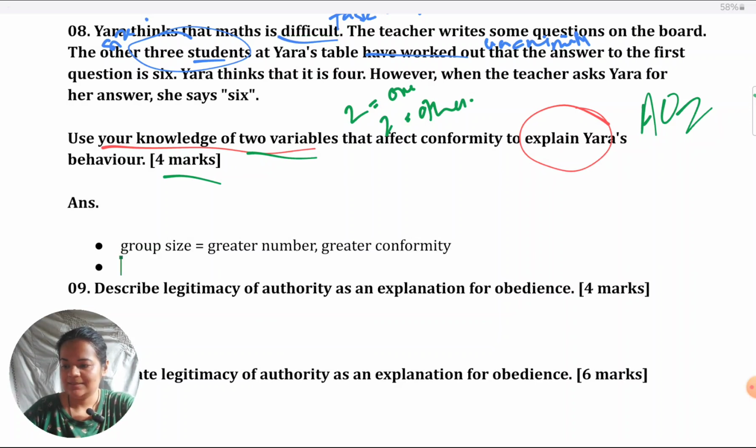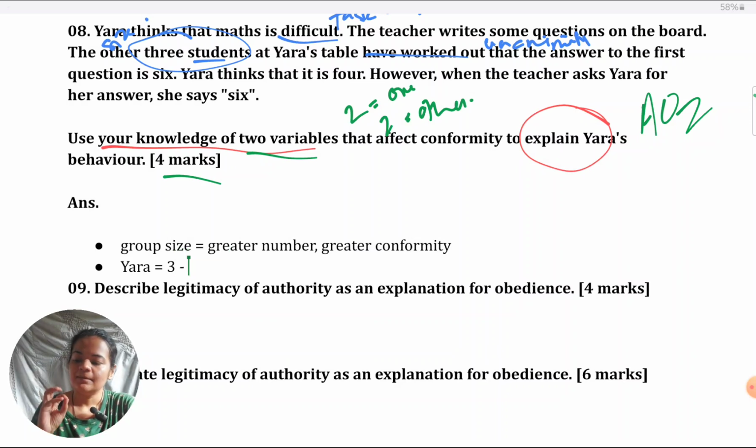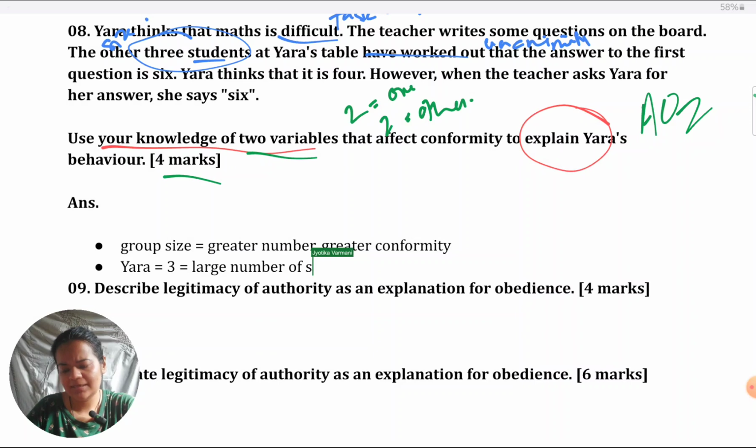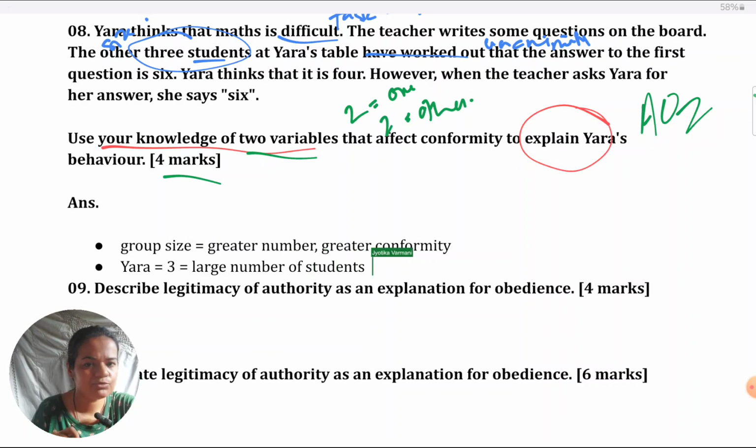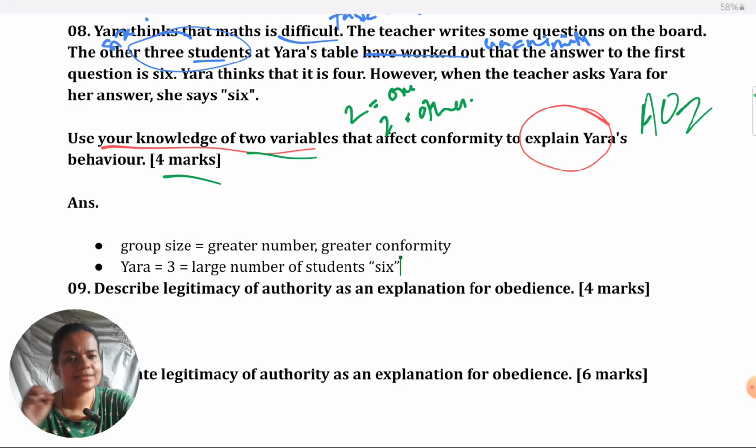In Yara's case, the group size is 3. So you can see I've used the number 3 from the scenario, I've named Yara, and this indicates that there are a fairly large number of students who are supporting the view that the correct answer is 6. That is why, though Yara thinks that the correct answer is 4, she still says 6.